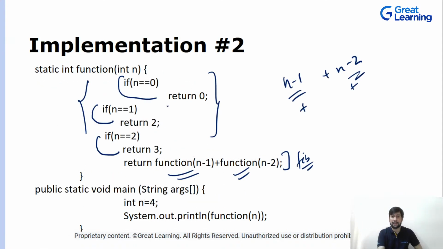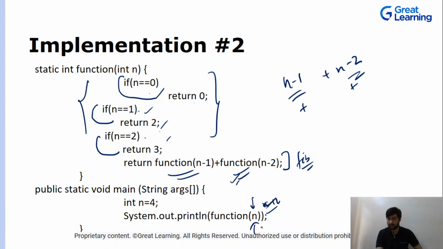In this, I'm just writing these base conditions. If n is equal to 0, return 0. If n is equal to 1, return 2. If n is equal to 2, return 3. So once I do this, it is the same as the Fibonacci series, and you don't need to explicitly do n plus 2 over here. Just pass in whatever is the value, okay?